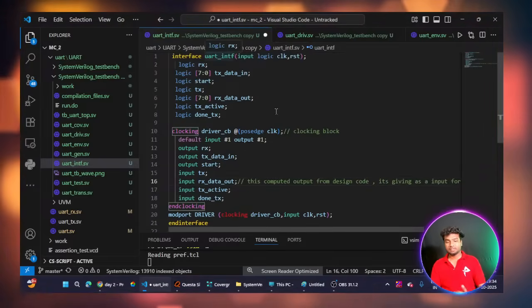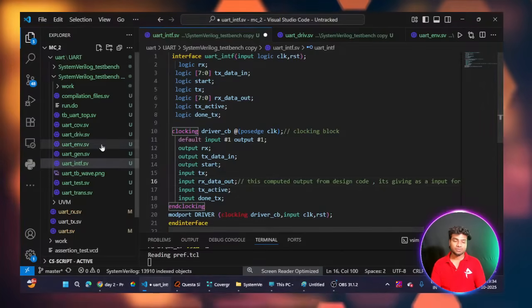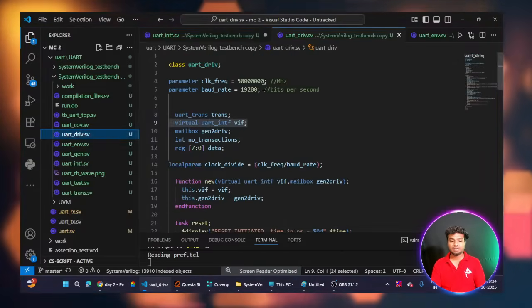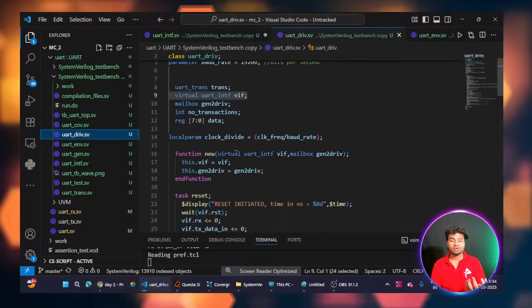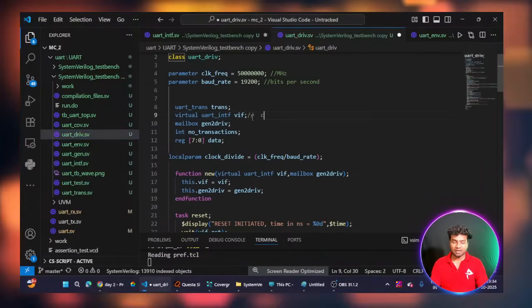Then we have to create the virtual interface. Inside my driver class I am creating one virtual interface.